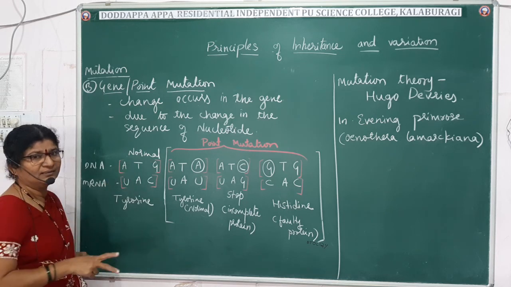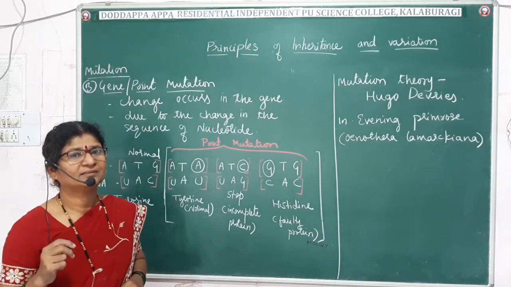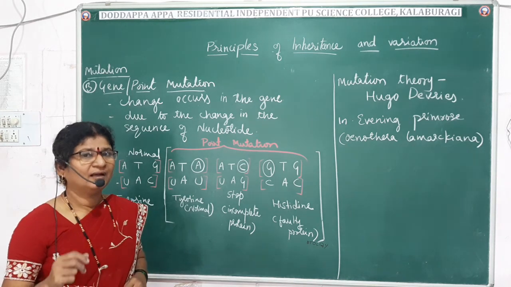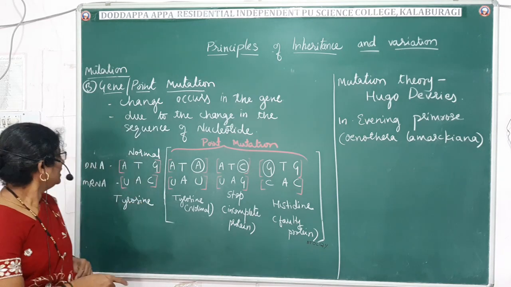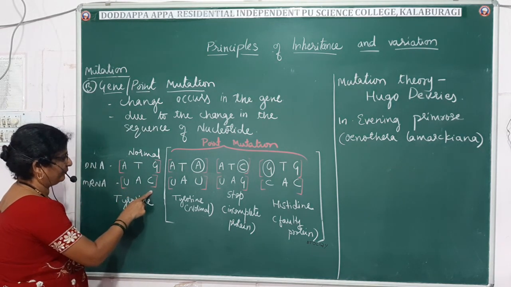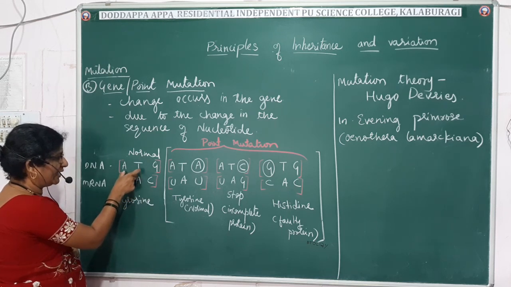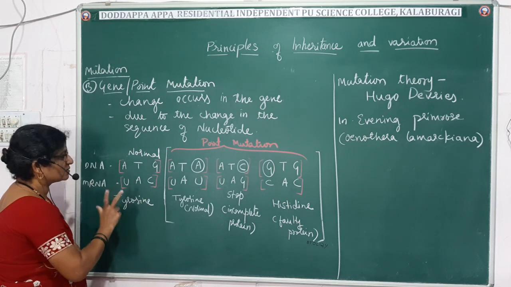You already know the nitrogen bases: adenine, guanine, thymine, cytosine, and in the RNA, uracil. So on the mRNA, it will be UAC. If the code ATG is there, it will code for tyrosine, which is normal.